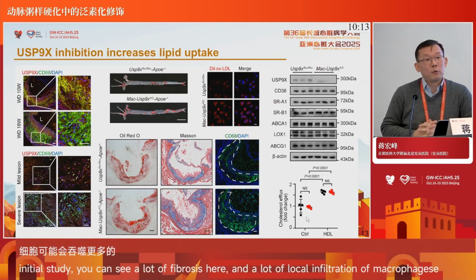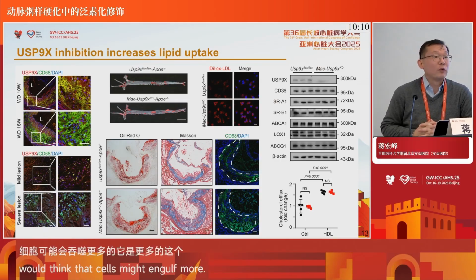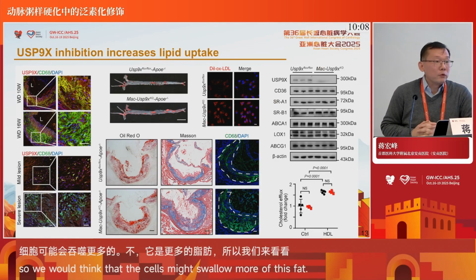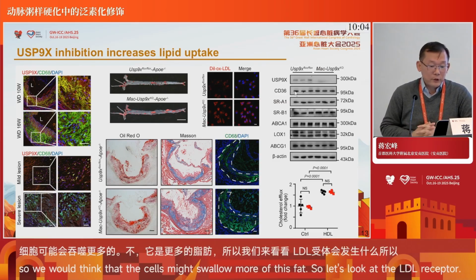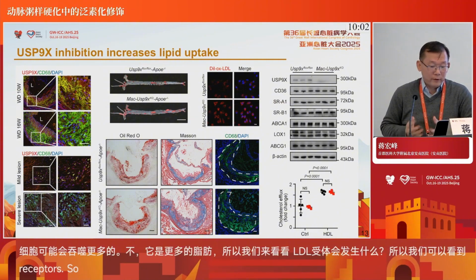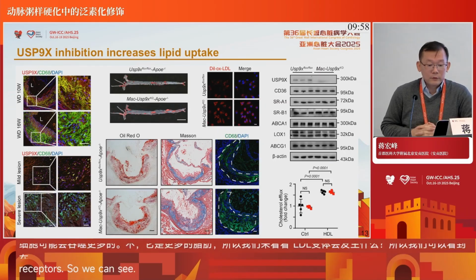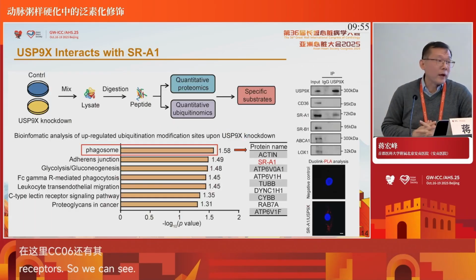So we thought about what happened to the cholesterol LDL receptors. Unfortunately, when we did the Western blot, we didn't find any change. That means no difference in some major scavenger receptors like CD36, SRA1, and SR-B1. So what happened? When we have no idea, we use omics.